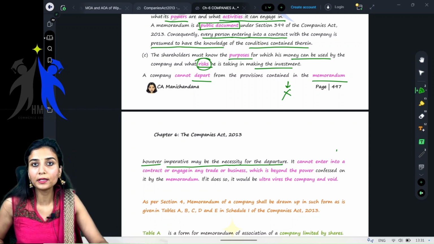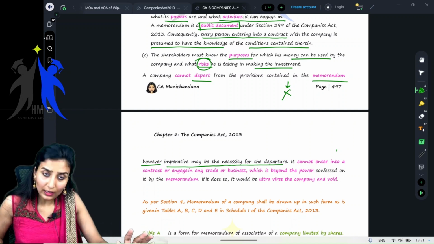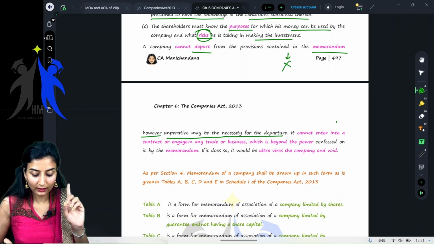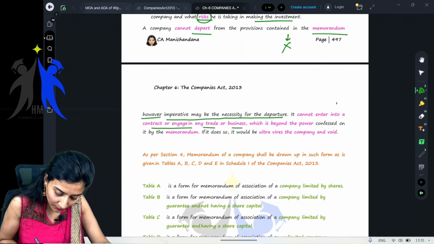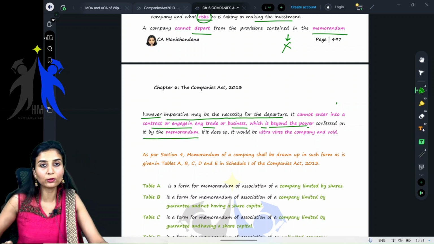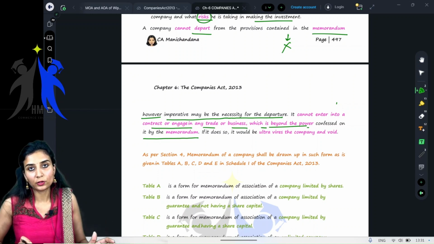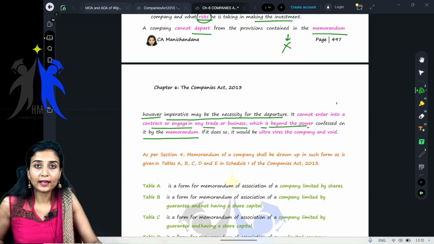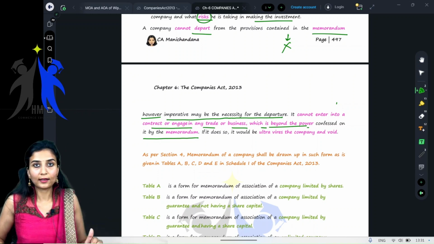The company cannot deviate from the Memorandum of Association. How much ever important it is for the company to do so, it cannot. It cannot enter into a contract or engage in any trade or business which is beyond the power conferred on it by the memorandum. Whatever the powers of the particular company given in the memorandum of association, only in that particular area can it trade or enter into business or contracts. It cannot go beyond that.